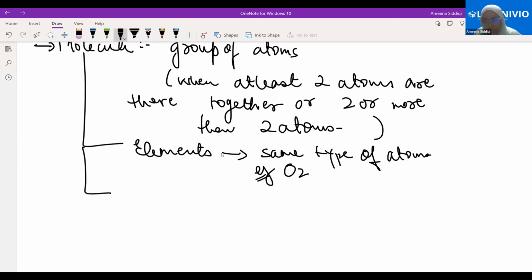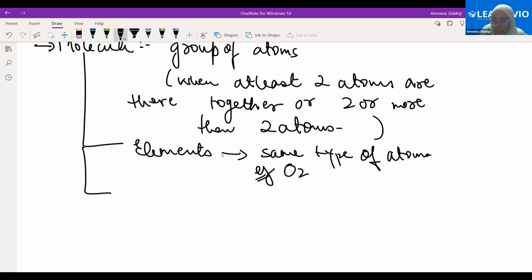So O2 has clearly two atoms here. Is it a molecule or is it one atom? It's a molecule. Why is it a molecule? Can you tell me? Because there are two atoms. Clearly, there are two atoms. If there are two atoms, anything is a molecule. Clear?